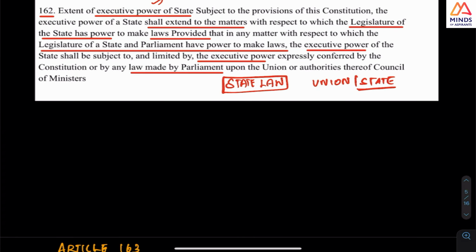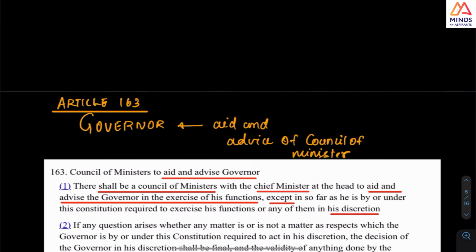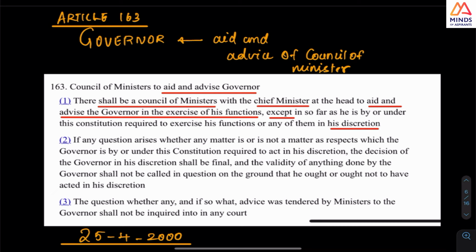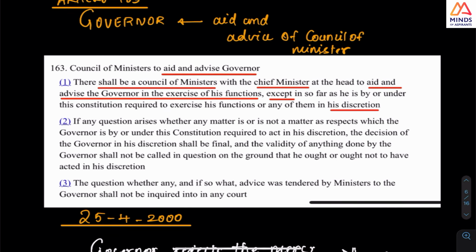But can the governor act on his or her own? No, that is not possible, because there is a very important article which clearly says, look at this point, that the governor has to act on the aid and advice of the council of ministers with the chief minister as its head. The exception is when there is discretion, and these are special cases in the constitution.